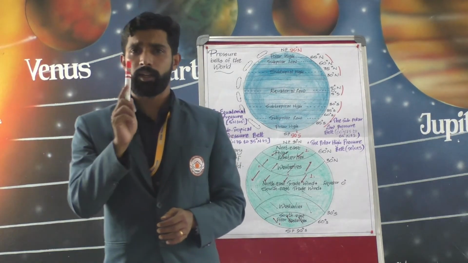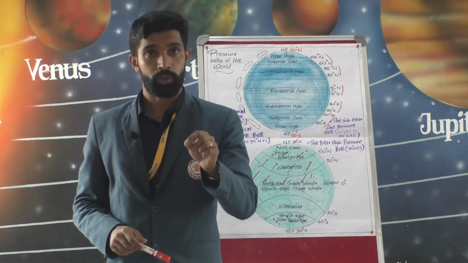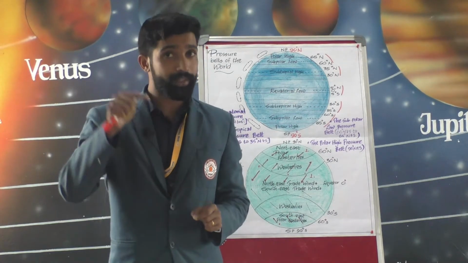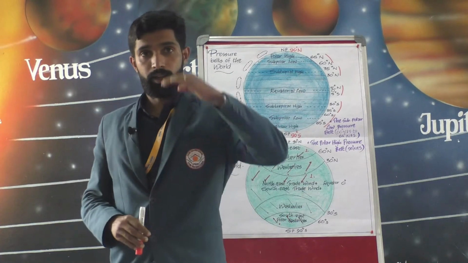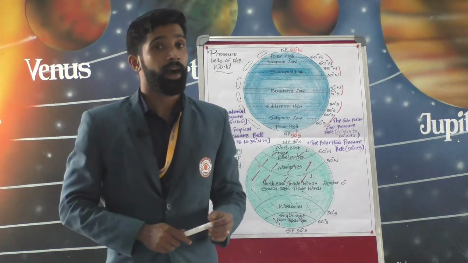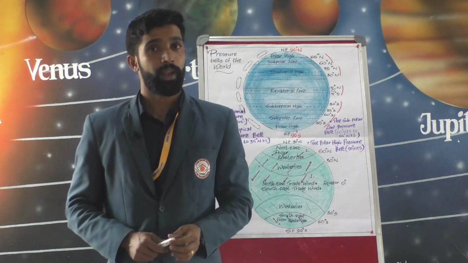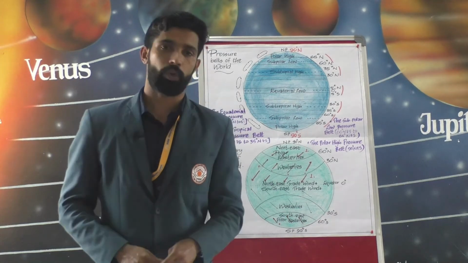They are known by local names: in India it is known as Lu, then Chinook in North America, Foehn in Europe, Harmattan in Northern Africa, and Mistral on the Northern Mediterranean coast.